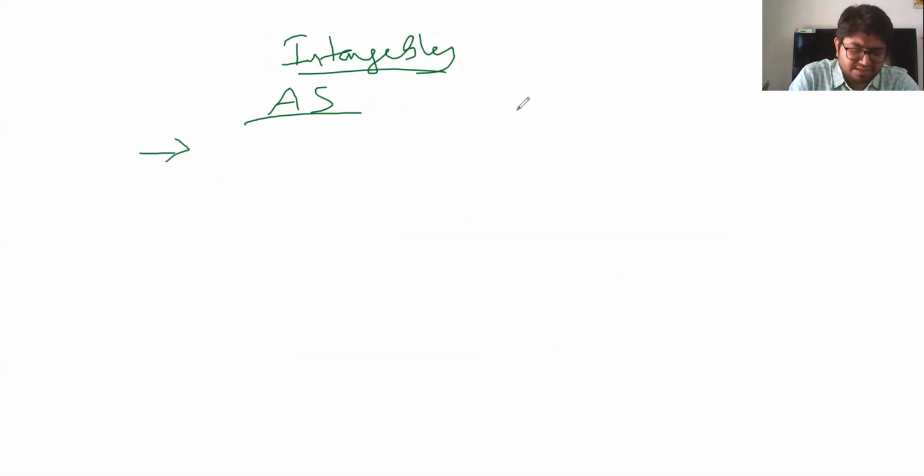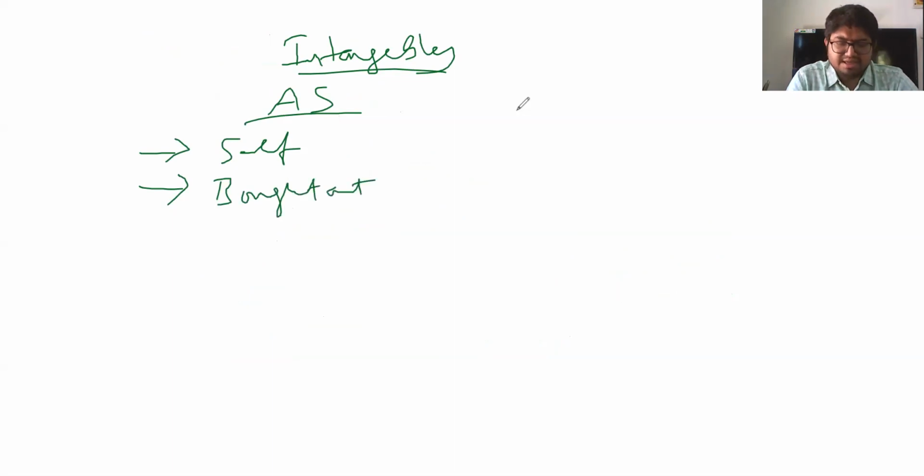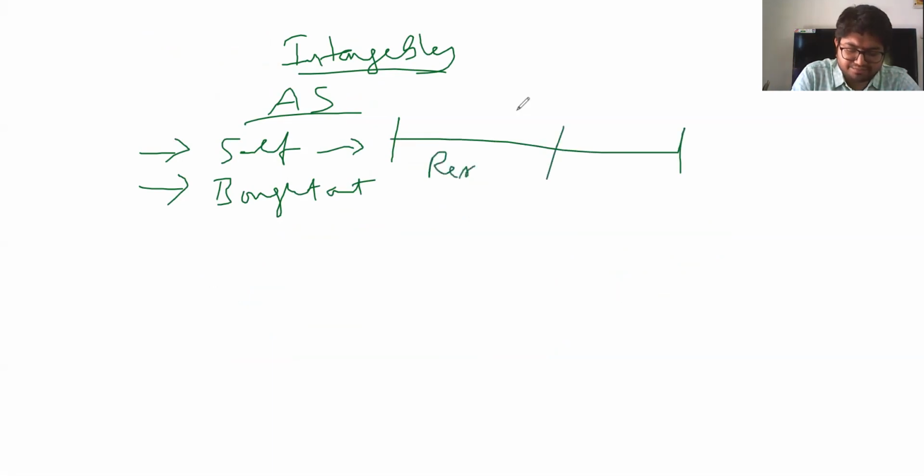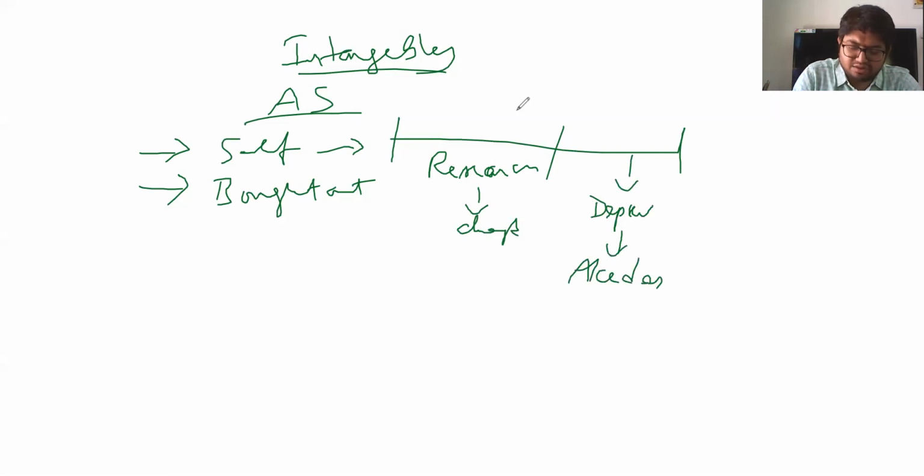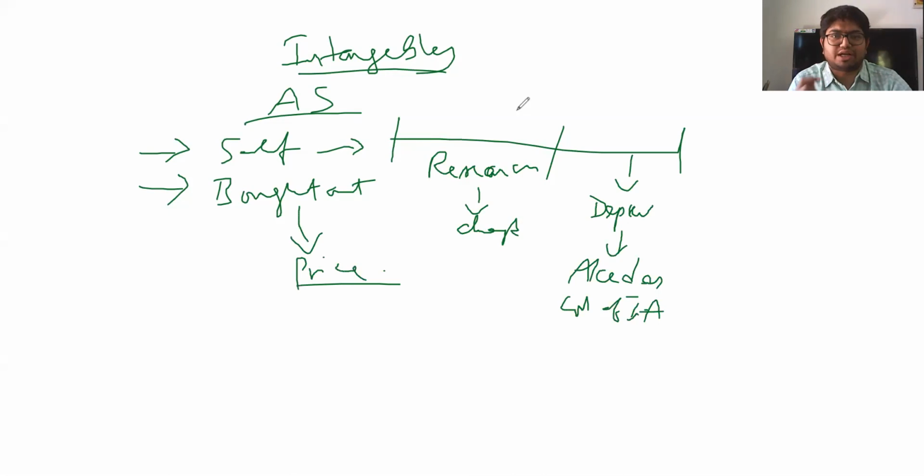One is self-generated, second is bought out. If it is self-generated, all expenses incurred until the research phase are charged to P&L, and the development phase alone is accounted as the cost of the intangible asset. If it is bought out, whatever price you have bought it at is the price at which you initially recognize the intangible asset in your books of account.